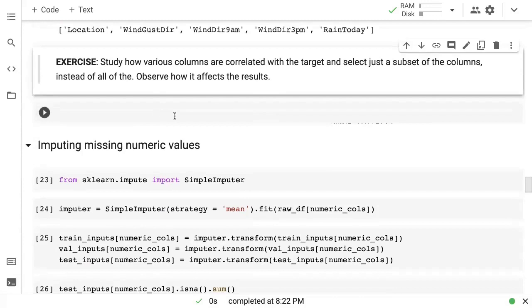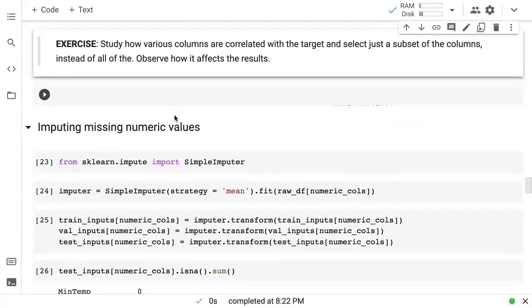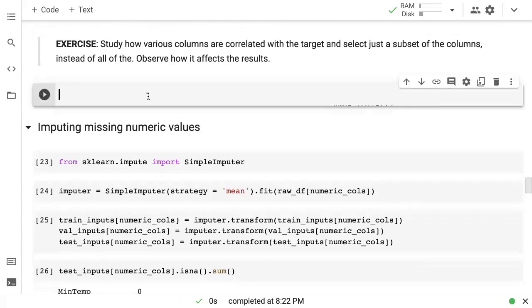Now, one thing you might want to do at this point is decide if you really need all the columns, because every column introduces new data which may potentially slow down your training. In this case, we have a small enough data set, so we do not need to worry about it. But you can do some analysis, figure out how closely the columns are correlated with the target, and maybe select just a subset of the columns and observe how it affects the results.